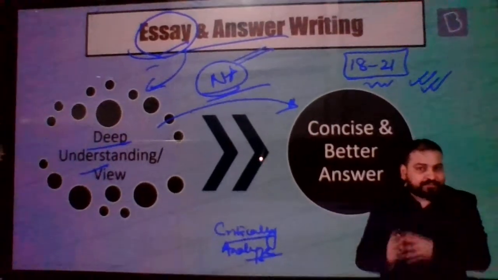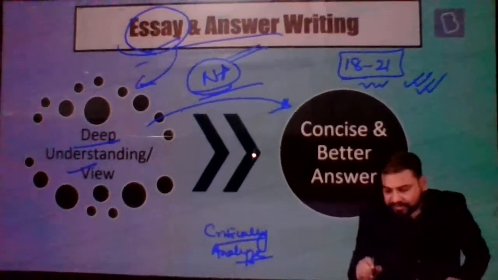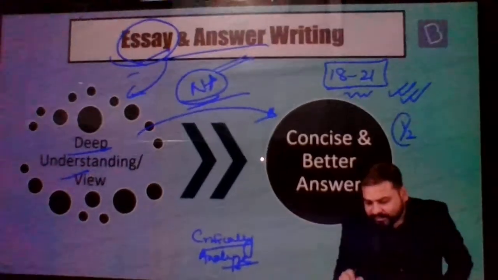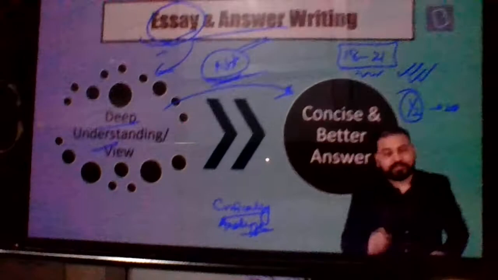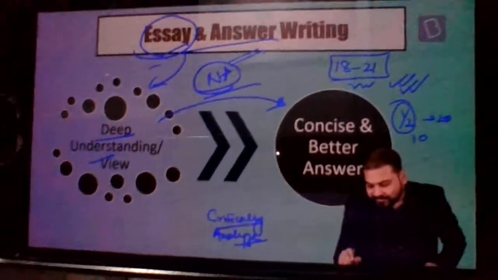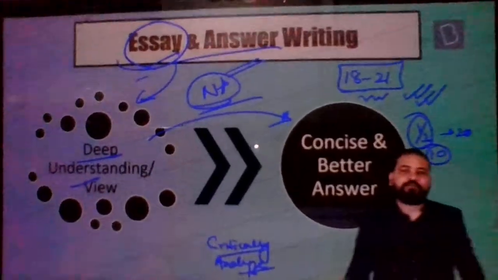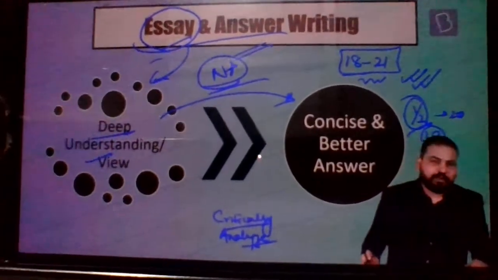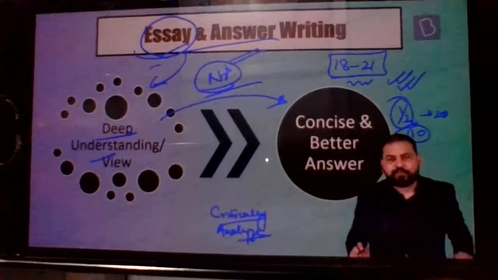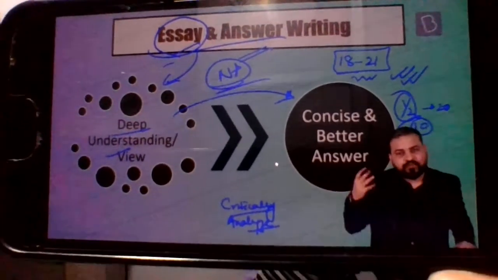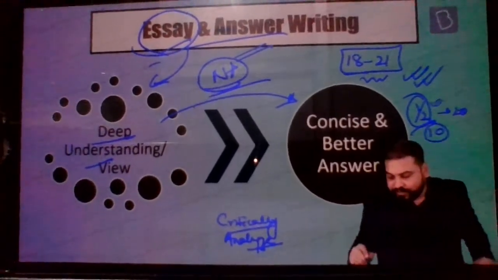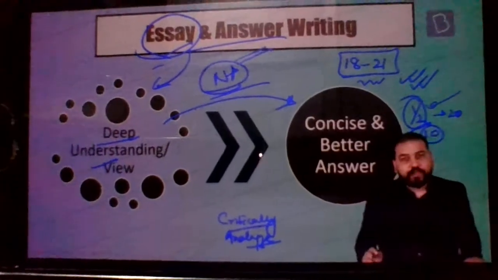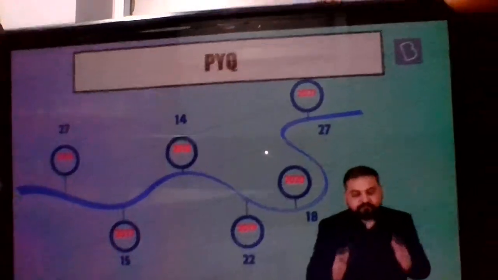How you can get better marks is that even if you get half a mark extra per question across 20 questions, overall that gives us 10 marks extra in one paper. And for this half a mark extra, remember your newspapers, examples, data, all that which you would have gained from newspapers will be very, very helpful. Now, if you move ahead, you can see this.